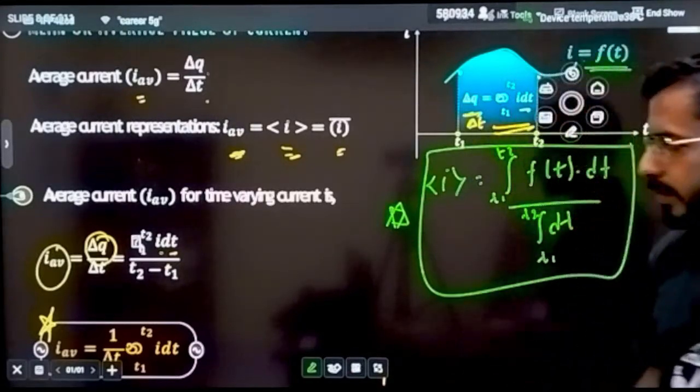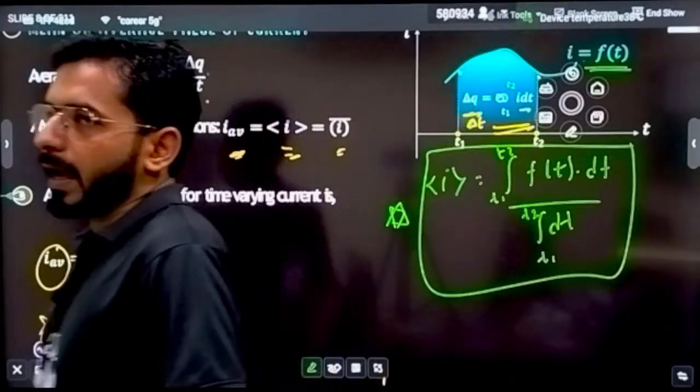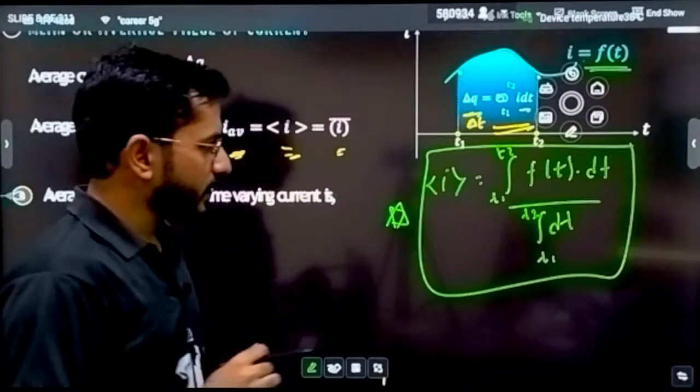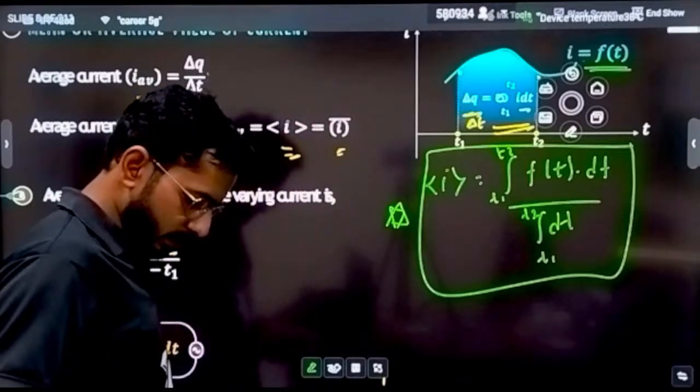Now there are different interpretations. How will I interpret this also? See, what can you say about this term?